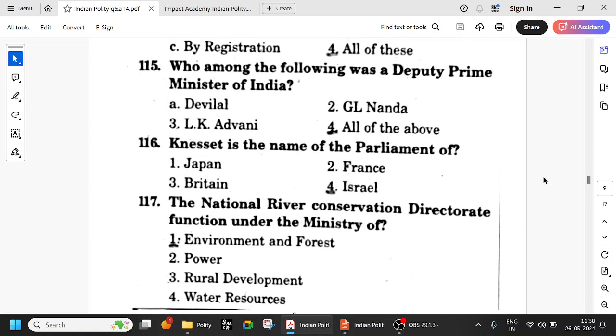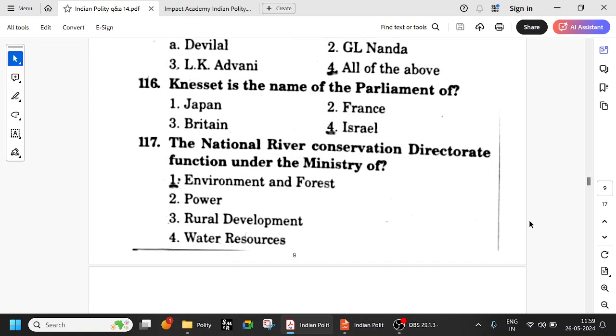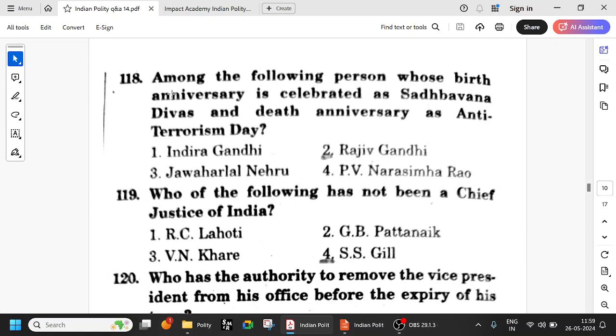So Knesset is the name of Parliament of Israel. Fine. Israel Parliament is Knesset. Remember. The National River Conservation Directorate functions under the Ministry of Environment and Forest. Okay, river conservation is environment and forest. Among the following persons whose birth anniversary is celebrated as Sadbhavana Divas and death anniversary as Anti-Terrorism Day, Rajiv Gandhi. Okay, his death anniversary is Anti-Terrorism Day and birth anniversary is Sadbhavana Divas.